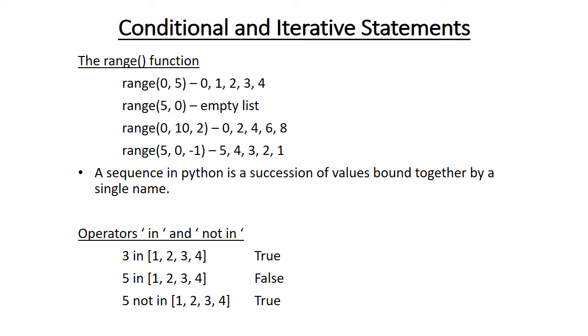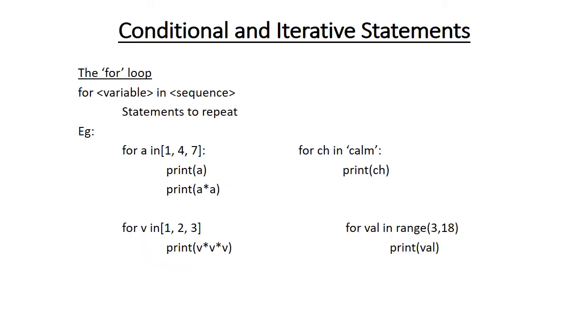Operators in and not in. 3 in [1, 2, 3, 4] gives the answer True, but 5 in [1, 2, 3, 4] gives the answer False. For loop. The syntax of the for loop is: for variable in sequence, statements to be repeated. An example is given there: for a in 1, 4, 7, print a and print a times a also.